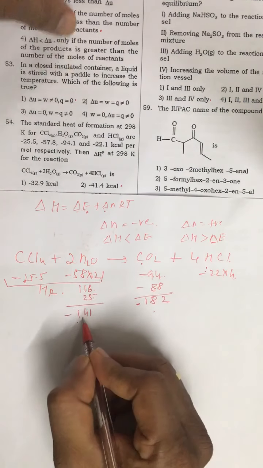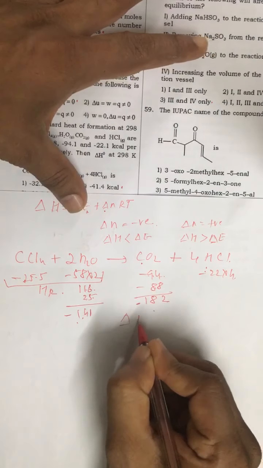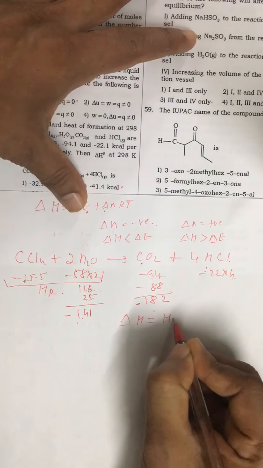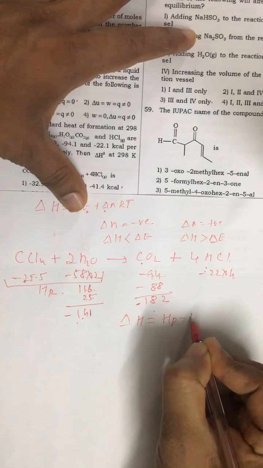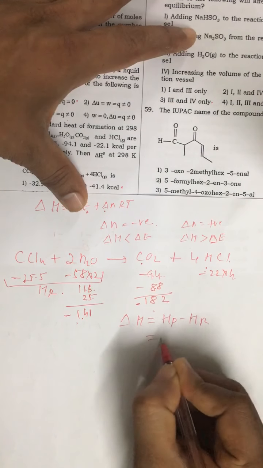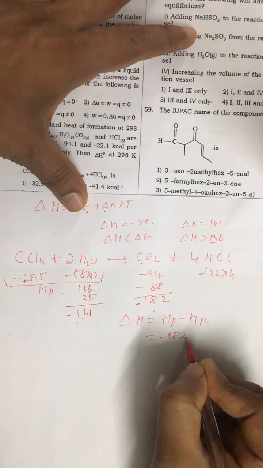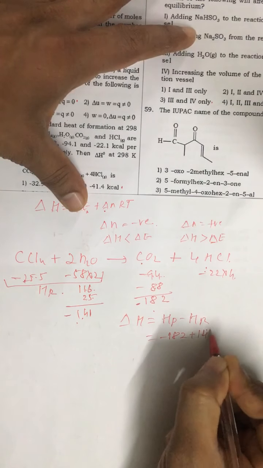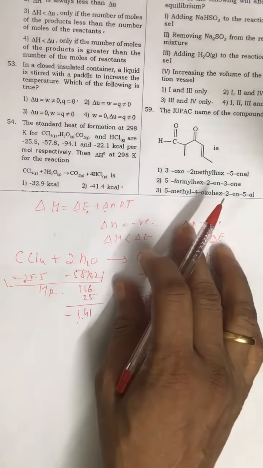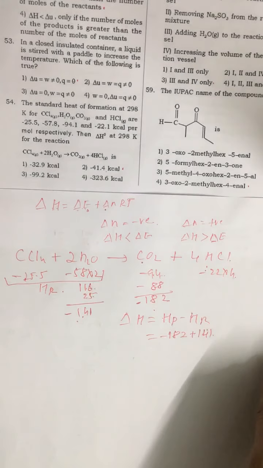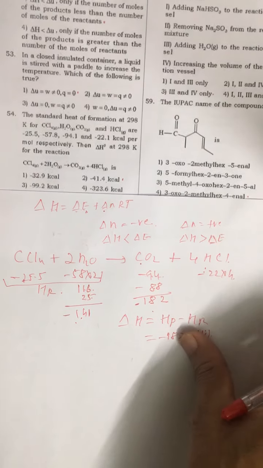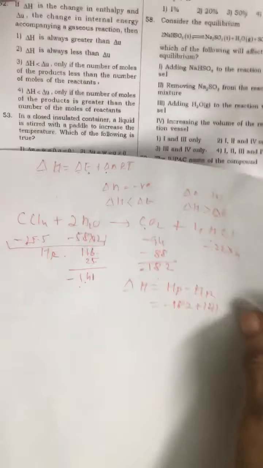Just solve this portion. The enthalpy of the process is the enthalpy of products minus the enthalpy of reactants. So this is minus 182 minus plus 141. So the correct answer is around 41, the second option.